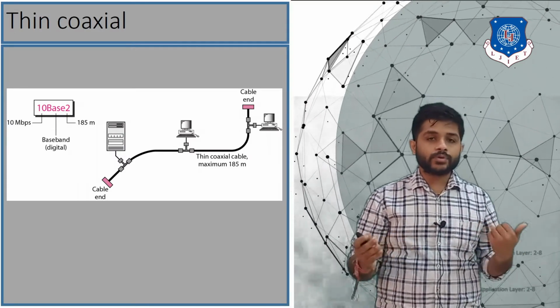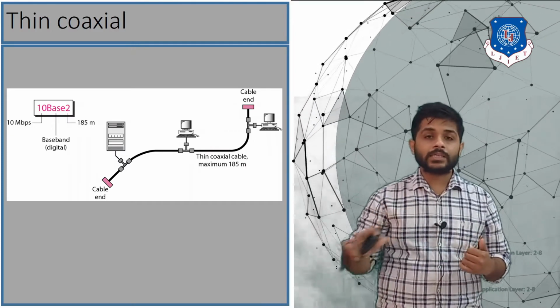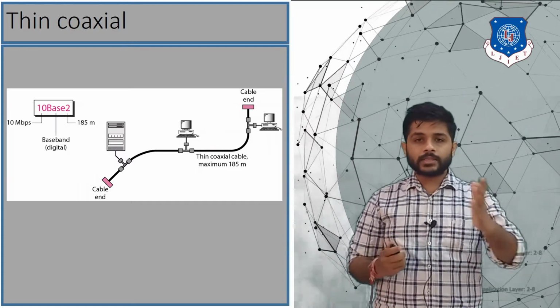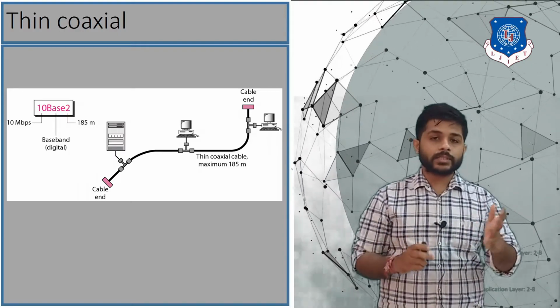Why? Because if you do, there is a possibility that the power of the signal will be attenuated. Again, communication is baseband. You can see that there are devices and servers which are connected.